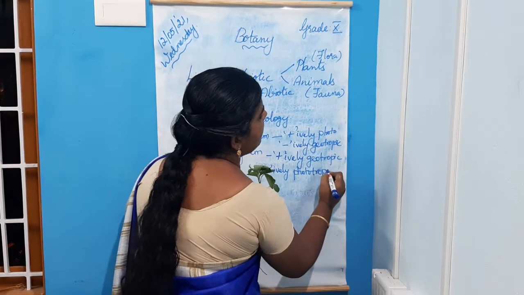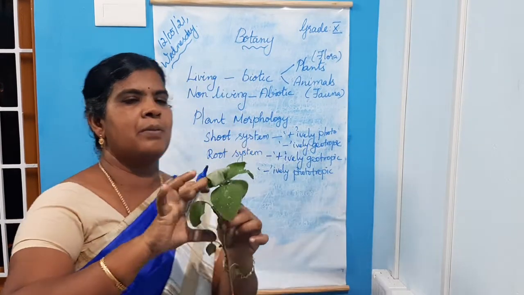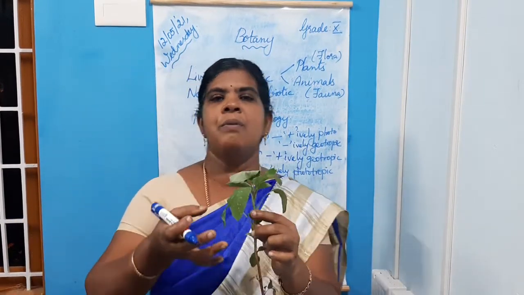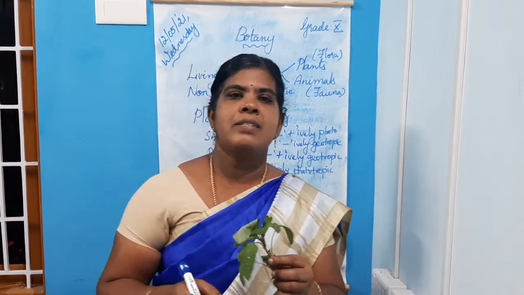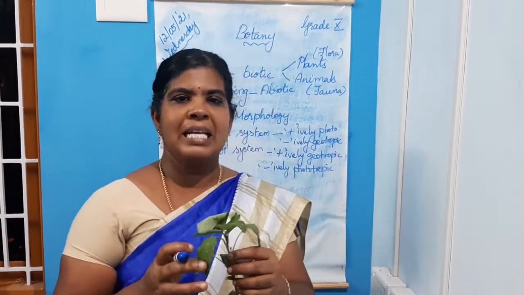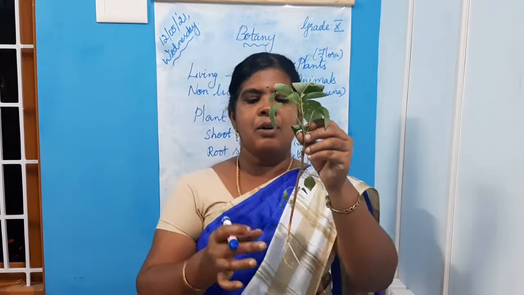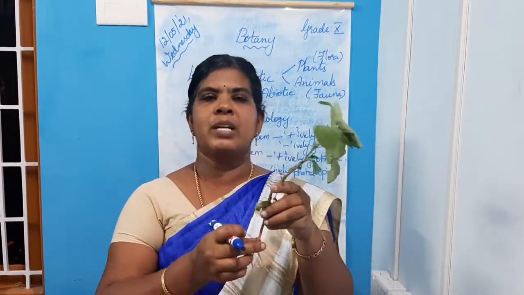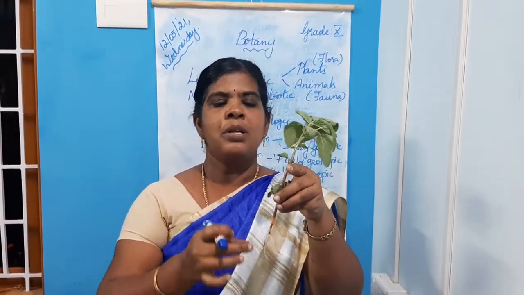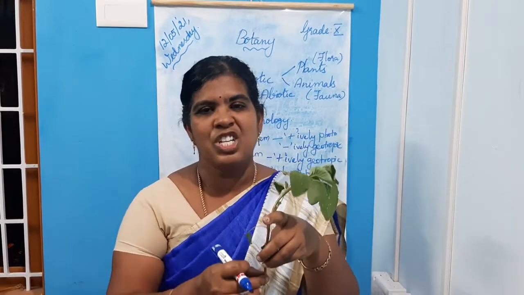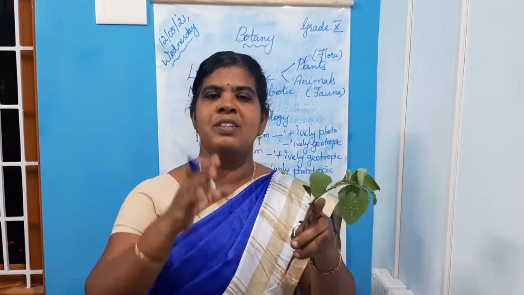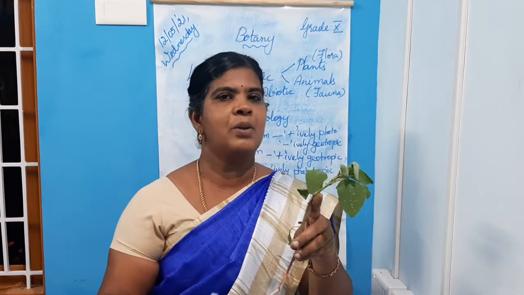Now, this shoot system comprises or consists of leaves, flowers, fruits, branches, etc. Isn't it? Now the root system comprises or consists of primary root, secondary root, tertiary root. What is primary root? The first formed root is primary root.